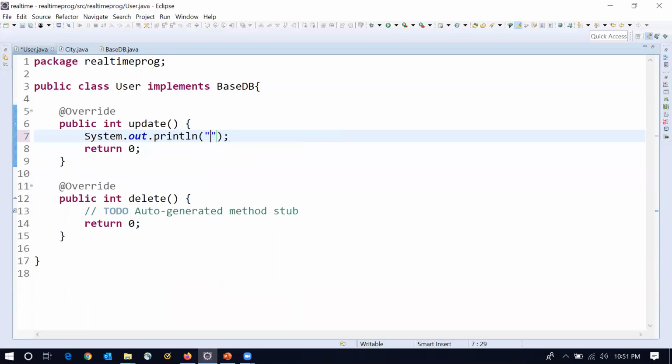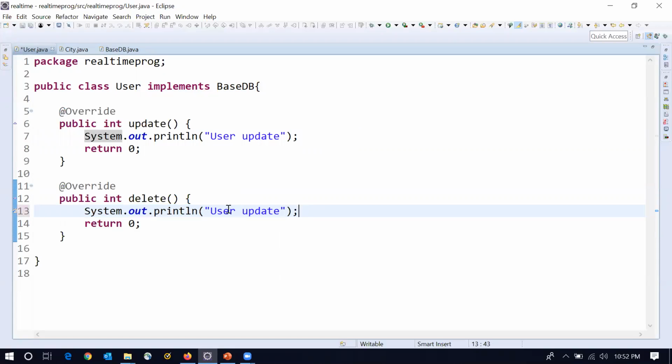Let us say we need to update the user, so simply I'm writing System.out.println. Internally we can write the logic related to the user. In the same way, the delete logic for user delete.